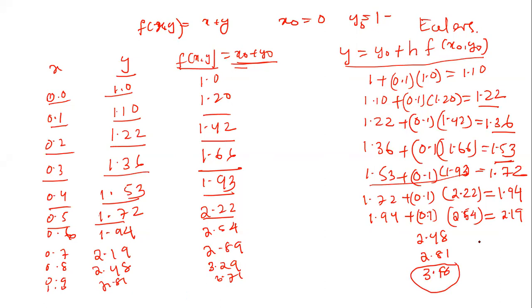This is the result of 3.18 by Euler's method. So the required approximate solution of y is equal to 3.18. This is the required approximate value of y after the 10th iteration of the value of x. So we consider that the solution of the given problem. That is the Euler's method we can discuss here.